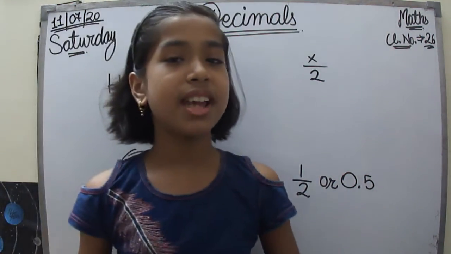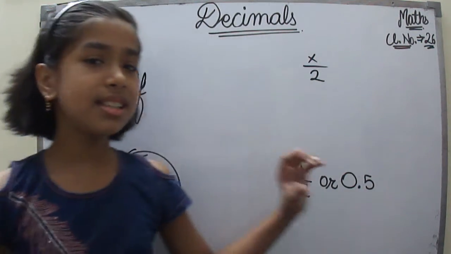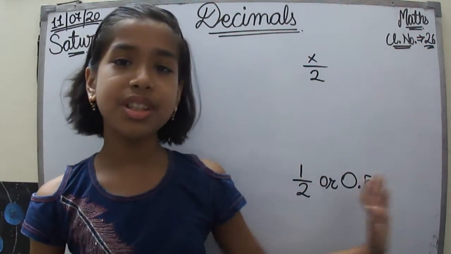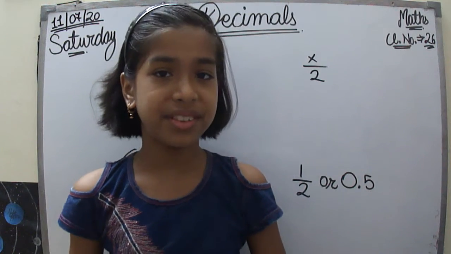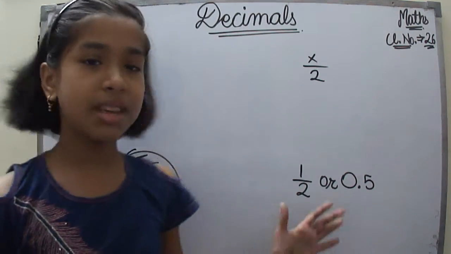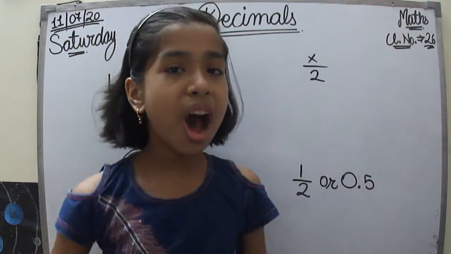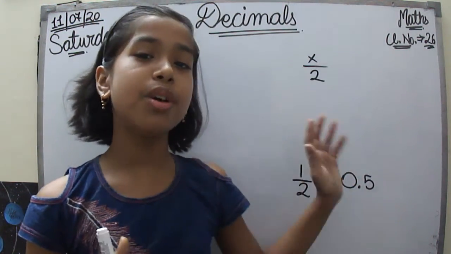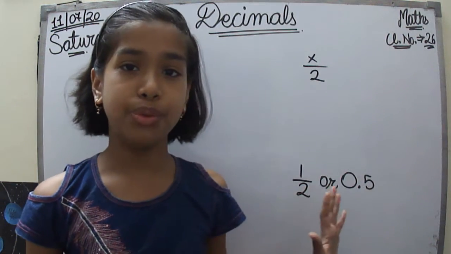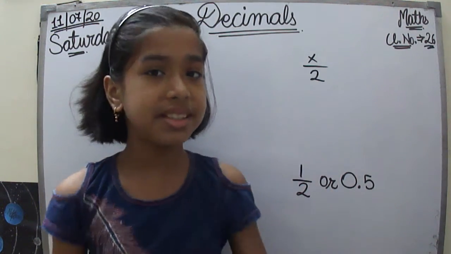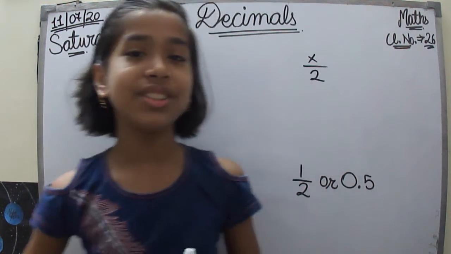Now let's understand why this 1 upon 2 is equal to 0.5. Does it look the same? No, not. So let's see how 0.5 is the same as 1 upon 2. Why do both of these carry the same value? Now let's have a look at that.